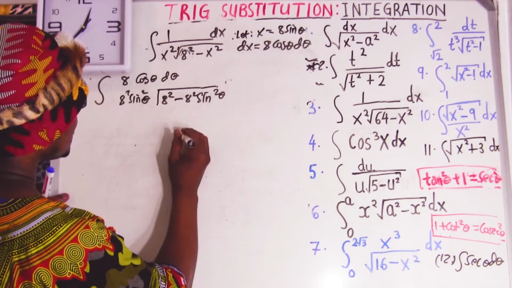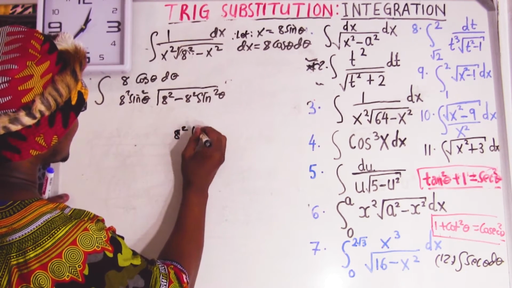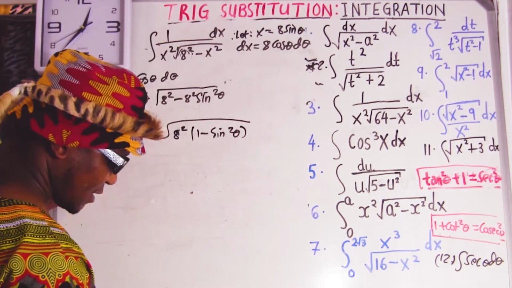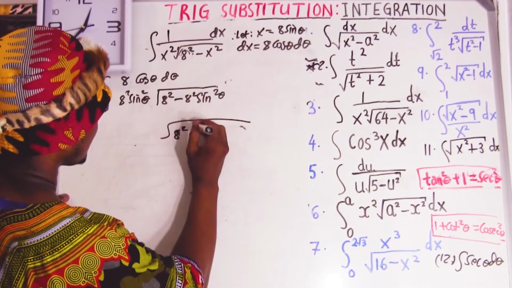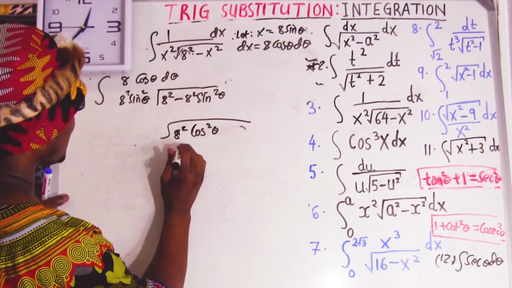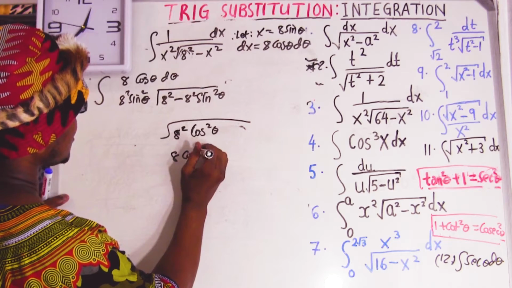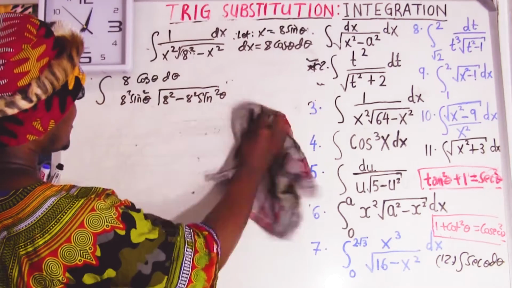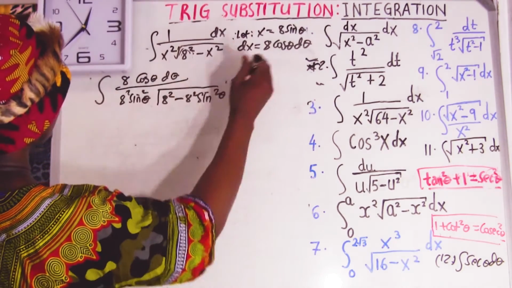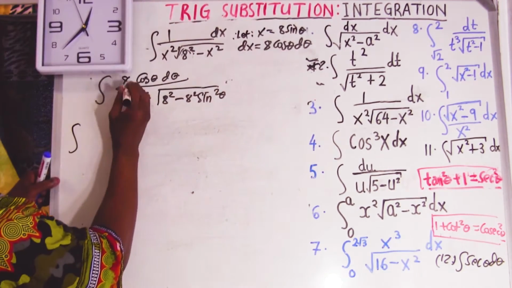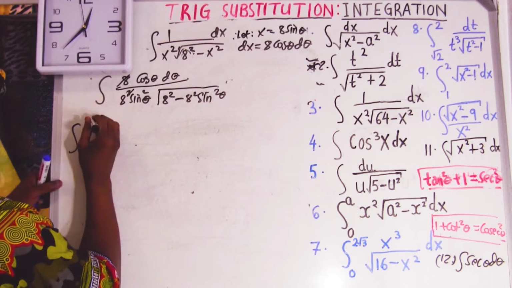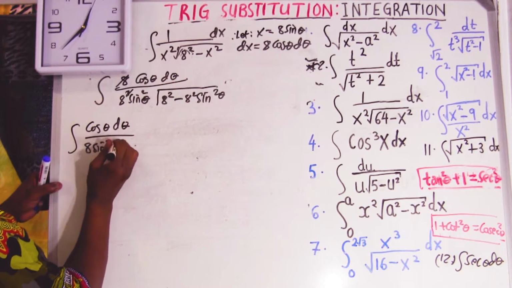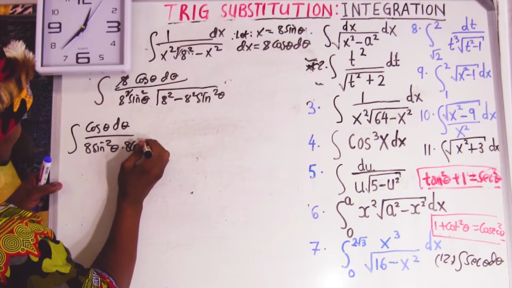Okay. So this is going to be 8 squared, and then I can say 1 minus sine squared. But 1 minus sine squared equals cos squared. So I can say this equals 8 squared cos squared. When you take the root, it's going to give you 8 cos theta. So we've got 8 cos theta. Then this is going to become the integral: the 8 and the 8 cancel, so here it's going to be cos theta d theta. We're left with only 8 in the sine squared theta, and this is going to be 8 cos theta.